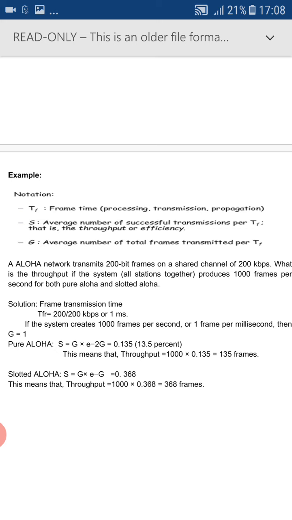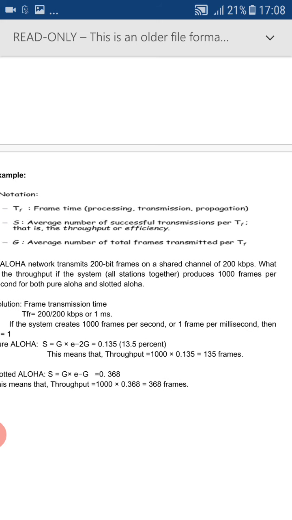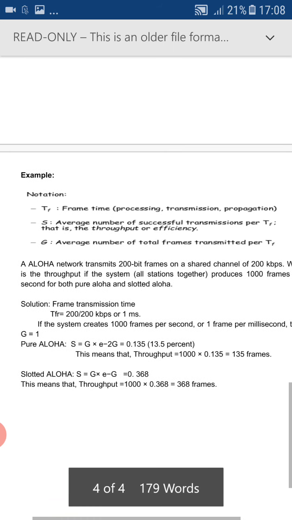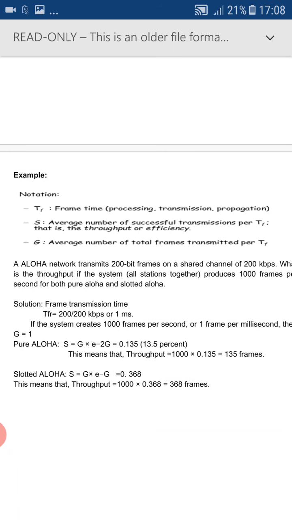Since the transmission time is 1 millisecond, among 1000 frames, 1 frame is sent per 1 millisecond. Hence the value of G is 1. So the value of G can be calculated as the number of frames sent per frame transmission time. We got the frame transmission time as 1 millisecond and there are 1000 frames, hence the G value is 1.